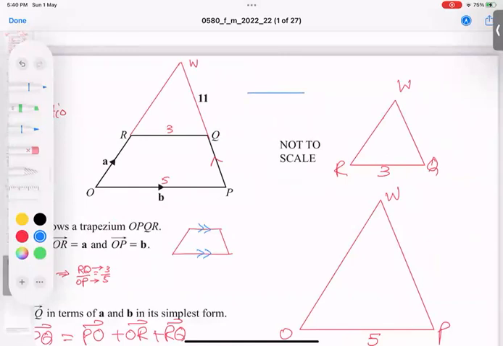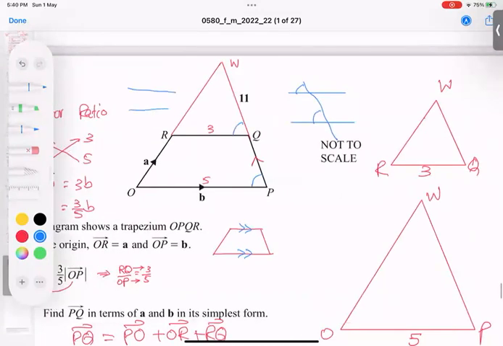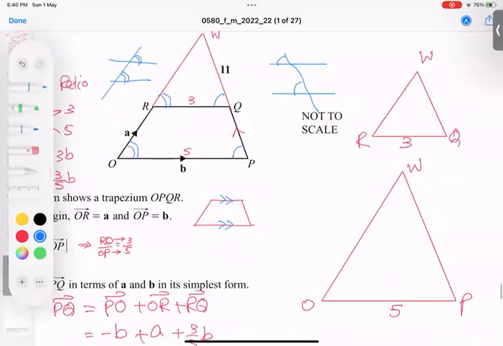When two lines are parallel to each other and a line cuts them, this angle and this angle are the same. So this angle and this angle are the same. Similarly, if this line cuts this way, this angle and this angle are the same. In short, I can say that these two triangles are similar triangles. Here I write a triple, and here I make a triple. So this triangle behaves with similarity.